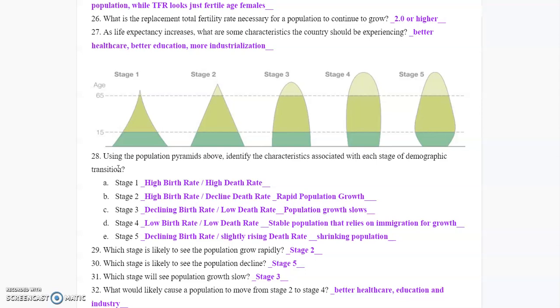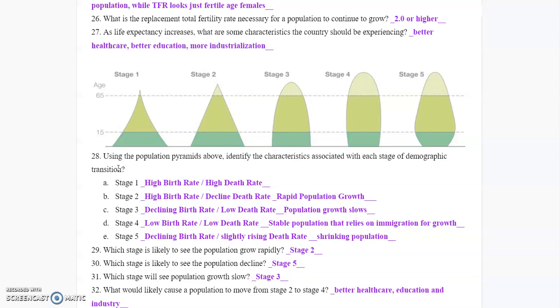30, what stage is going to see a population decline? That's stage 5. That's where, again, that birth rate has really bottomed out. Women only have children if they really, really want to. And you have the best healthcare in the world, and it allows people to live longer. So your population begins to decline.